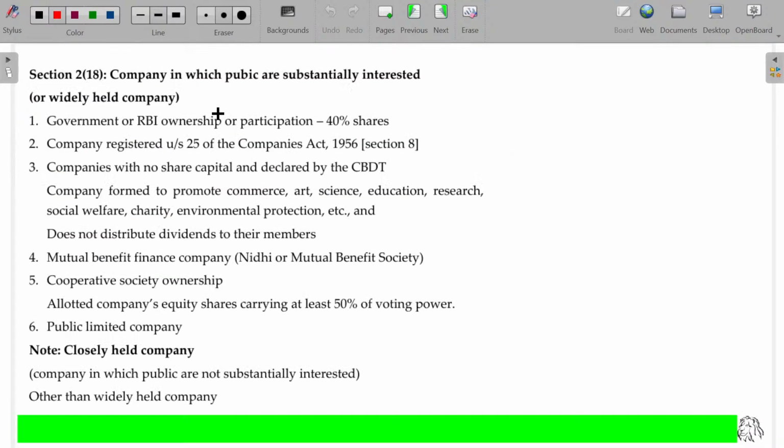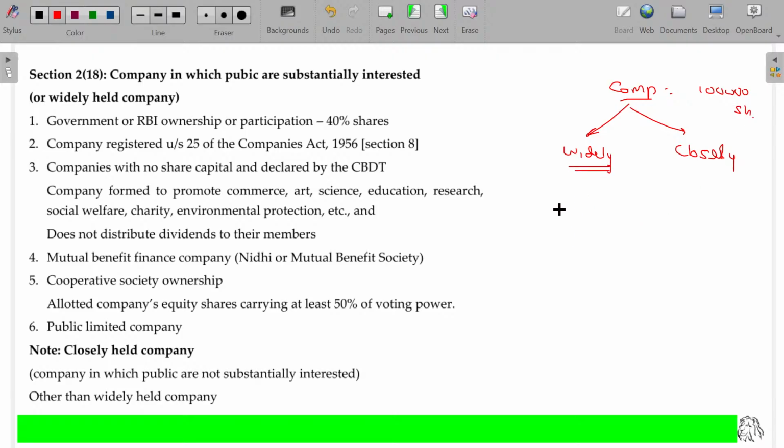Now, let's move on to Section 2, clause 18, companies in which the public are substantially interested and the public are not substantially interested. These two. So, companies are being classified here as widely held company and closely held company. Now, this company has 1 lakh shares.